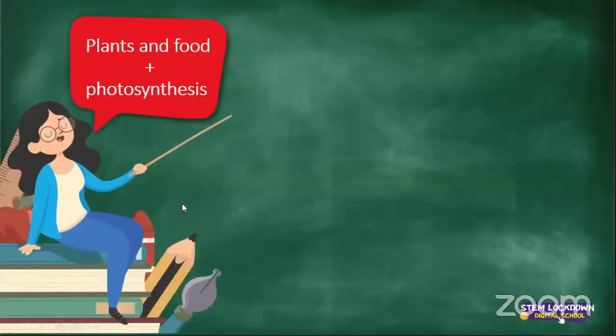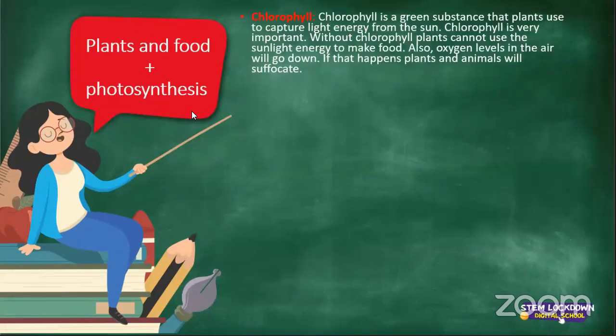Just carrying on with plants and food together with photosynthesis. Now, chlorophyll is a green substance that plants use to capture light energy from the sun. Chlorophyll is very, very important. Without chlorophyll, plants cannot use the sunlight energy to make food. Also, oxygen levels in the air will go down. If that happens, plants and animals will suffocate. The reason why plants are green is because of the chlorophyll substance in the plant.